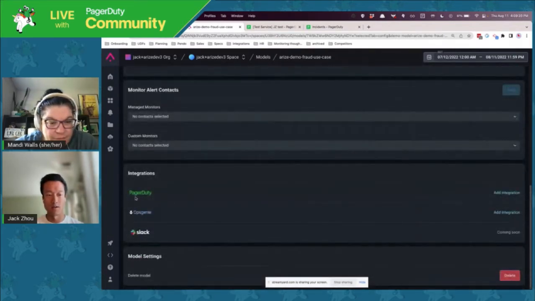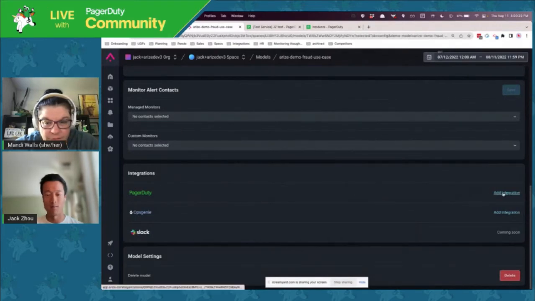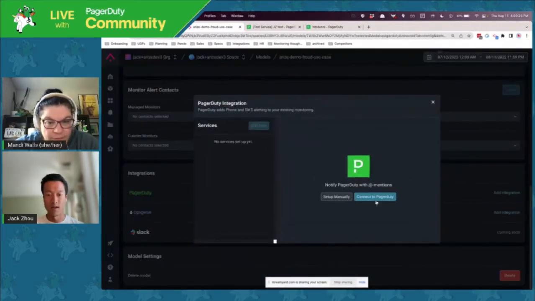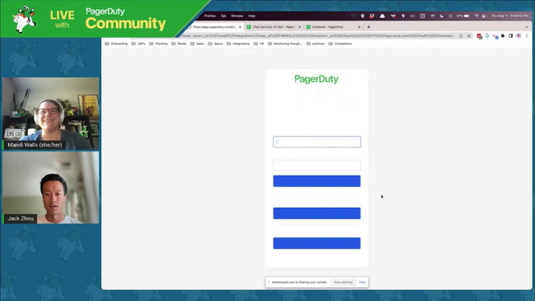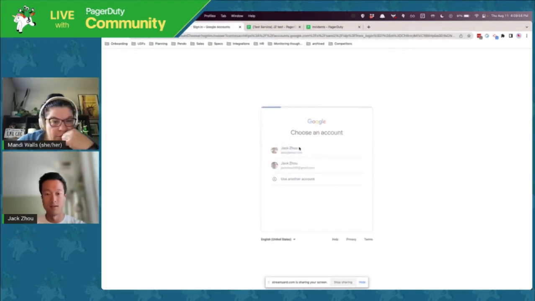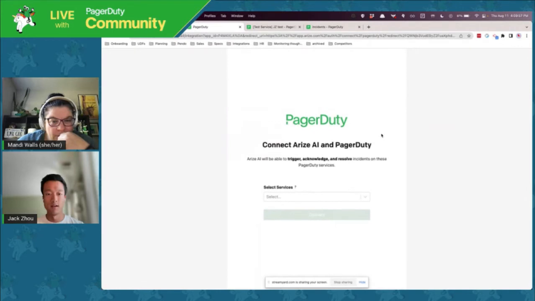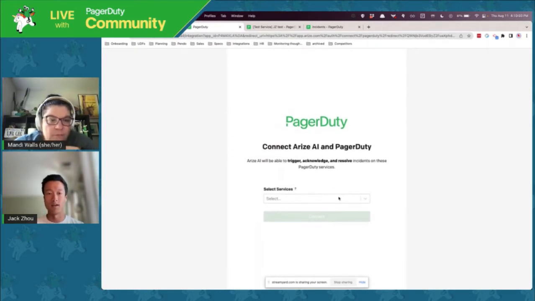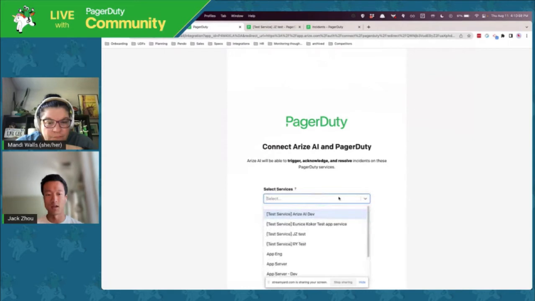Down here under integrations, I can see that I can add an integration with PagerDuty. Here I can use the simple install flow. It's much simpler than the manual setup where I have to copy some API keys. So I'll click that, and I'm going to log in to our PagerDuty instance. Users are probably familiar with this, but I love this UI because it allows any user, even someone who's not very familiar with setting up PagerDuty, to set up an integration.